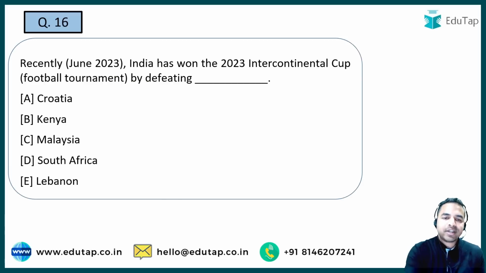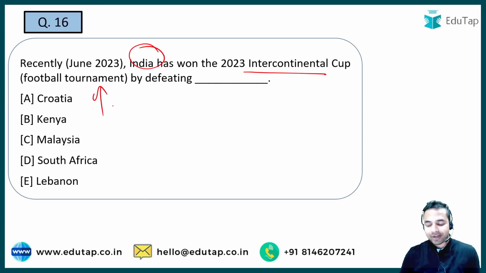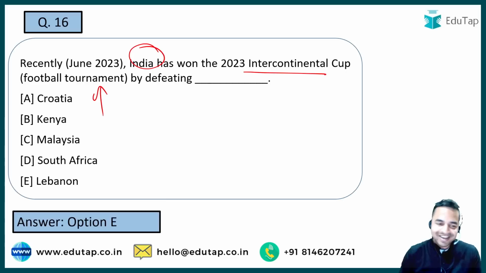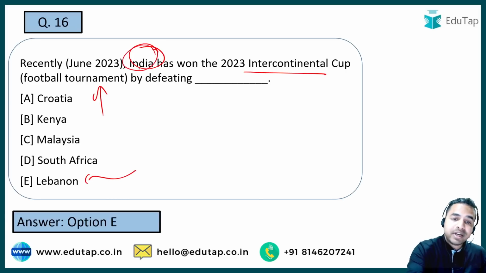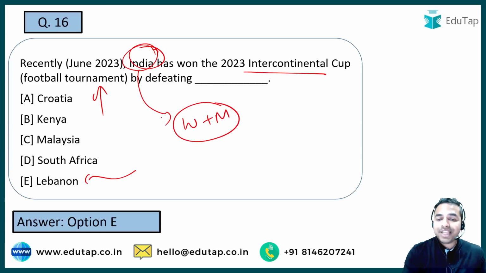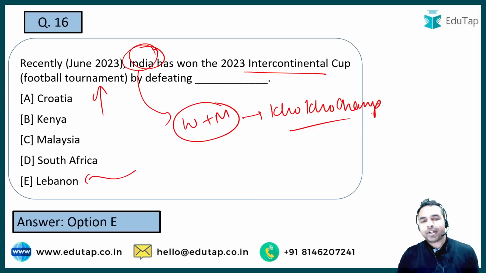Next question. So guys, India ने recently defeat किया है country को to win the Intercontinental Cup, which is a football tournament. You have to tell me the name of the country which was defeated. What is the name of that? A very direct question, a halva question for all of you. What is the right answer? Right answer is Lebanon. And apart from that, guys, India men and women teams have clinched the Kho Kho championship title as well. ठीक है, a very important news article.